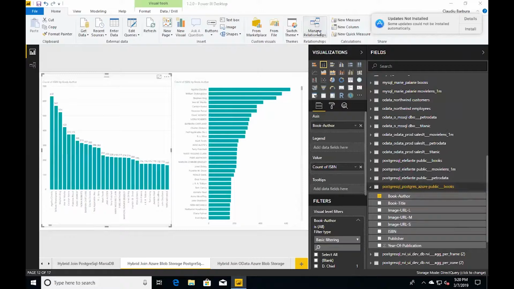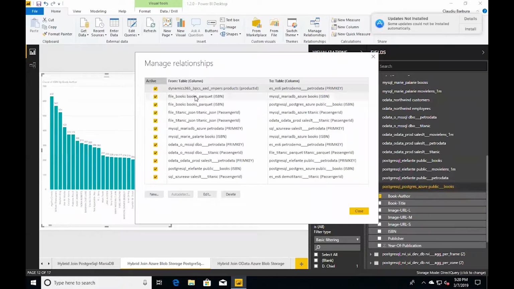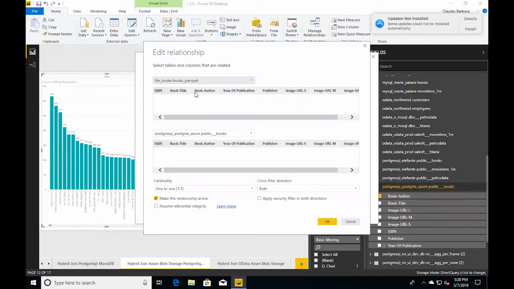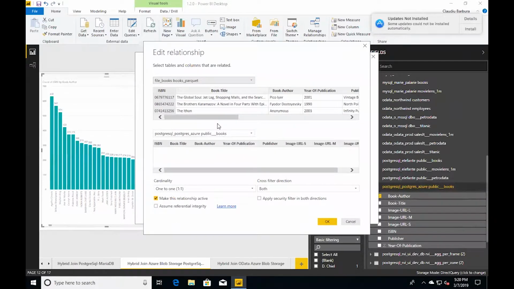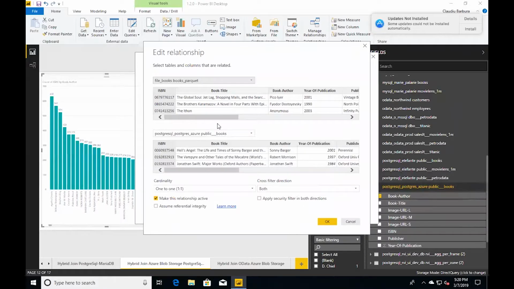I said, I want this file books Parquet here to be related to my Postgres table on that unique book number, right? So this is what I had to do to come into Power BI and establish this relationship in my canvas. And now I determined the cardinality is 1-to-1.